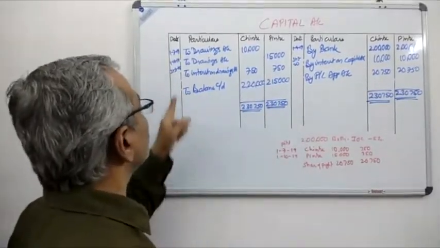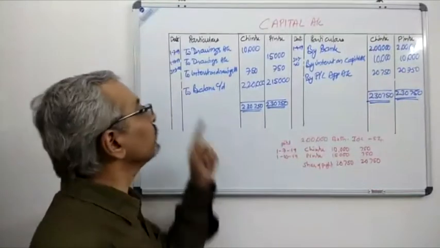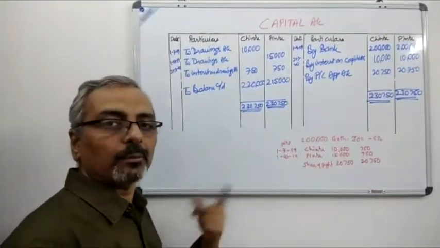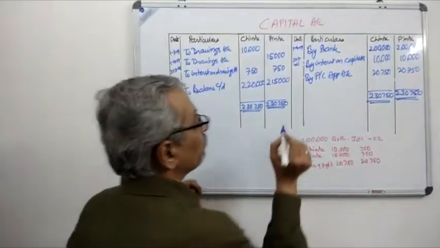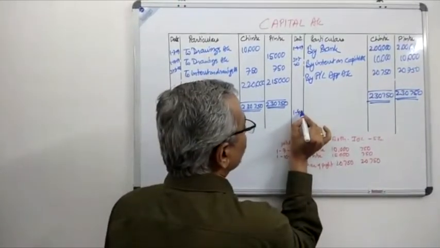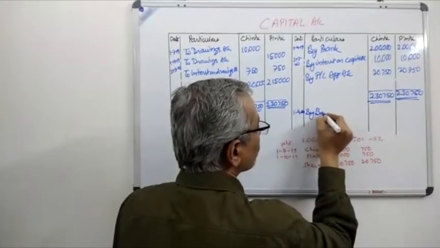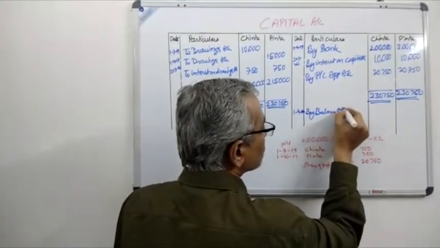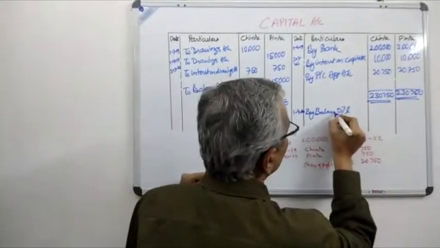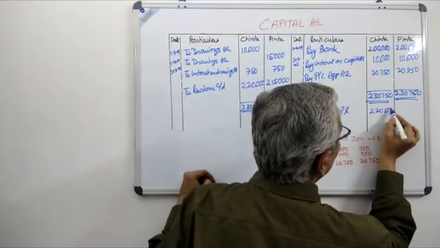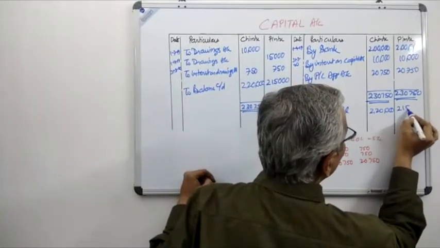What is the date over here? 31st/3/2020. We have already written a date over here. It is not required to write the date again and again. Once is enough. So now we'll bring forward the balance, 1/4/2020, so to balance brought down, and the amount is 2,20,000 and 2,15,000.